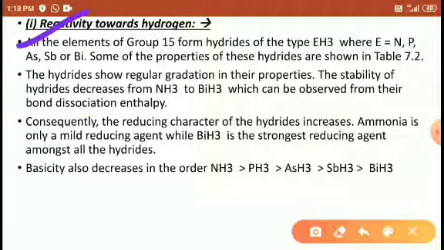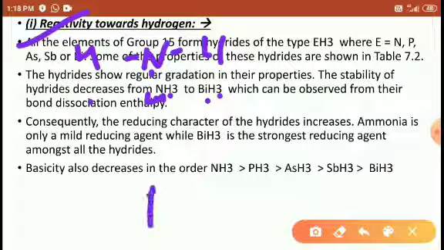Reactivity towards hydrogen. All the species react with hydrogen, from nitrogen to bismuth, all react with hydrogen, right? The stability of the hydride decreases from nitrogen to bismuth. Stability of hydride, because when you compare NH3